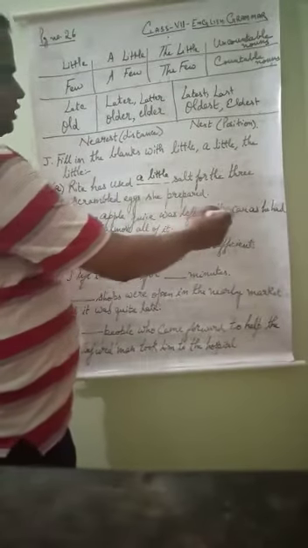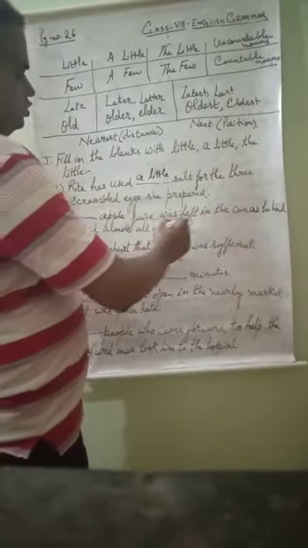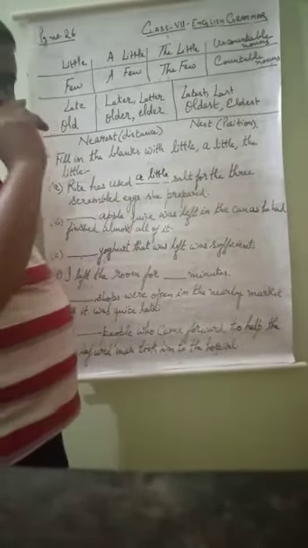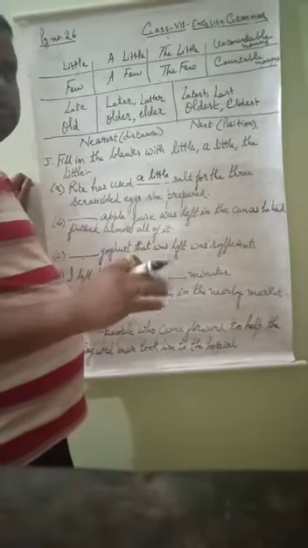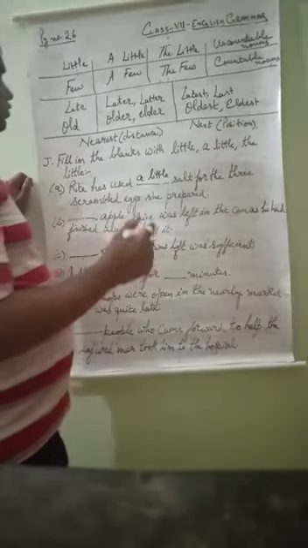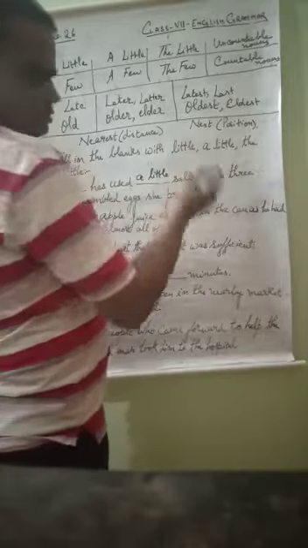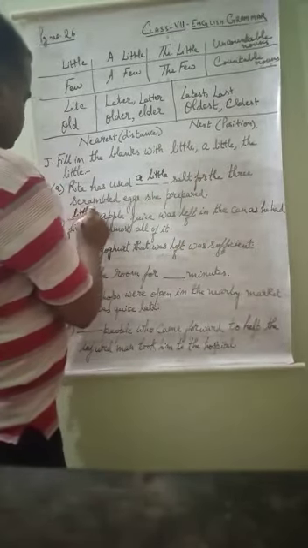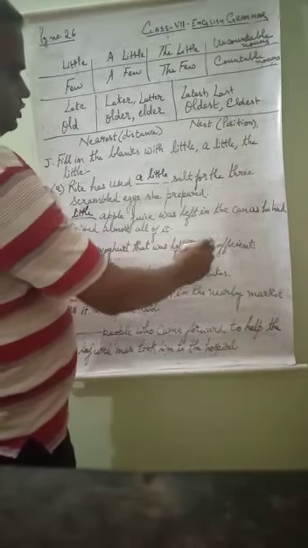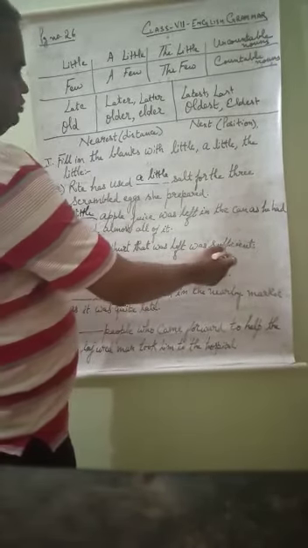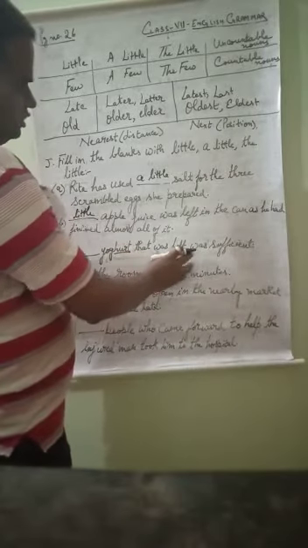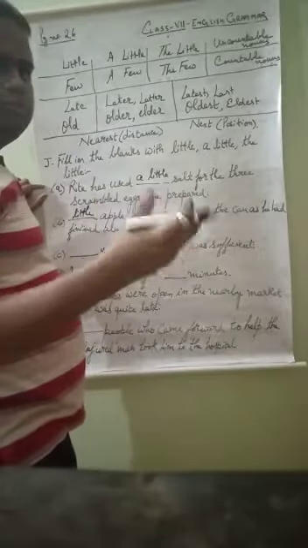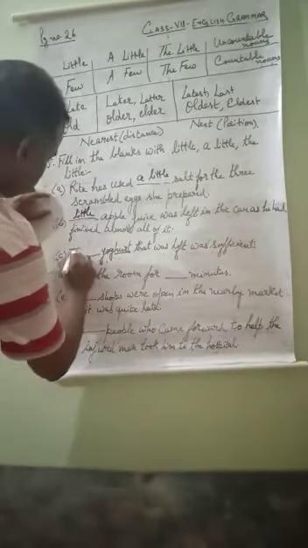Dash apple juice was left in the can as he had finished almost all of it. When someone is drinking juice and has finished, very little is left, so it is near about equal to 0, so we will use little here. Third: dash yogurt that was left was sufficient. Dash yogurt that was left means the whole of it that was left, whatever it is. Even if it is little, it is the whole that was left, so we will use the little here.